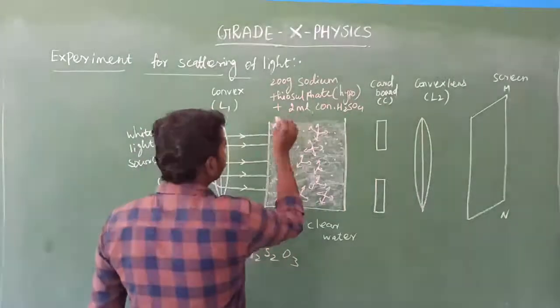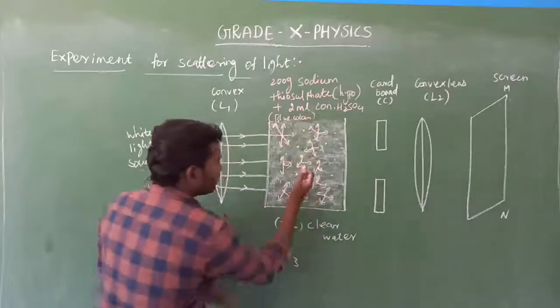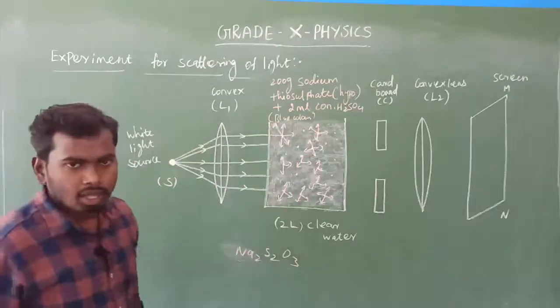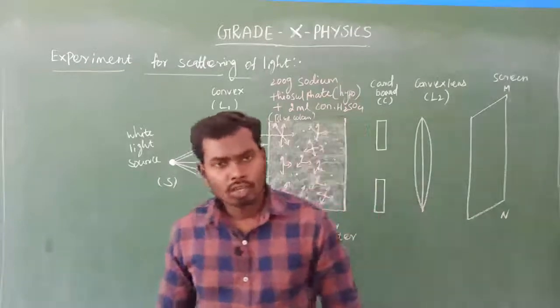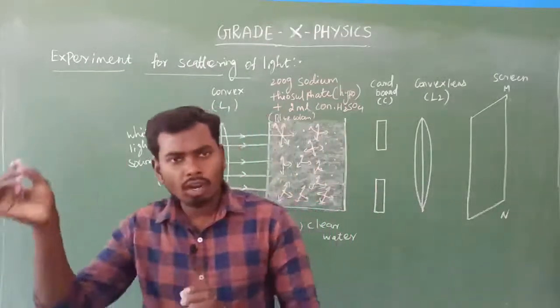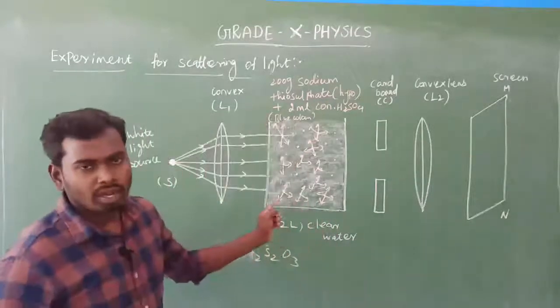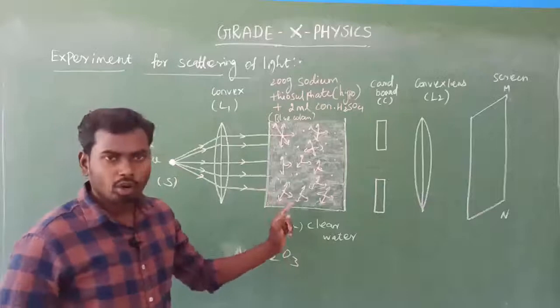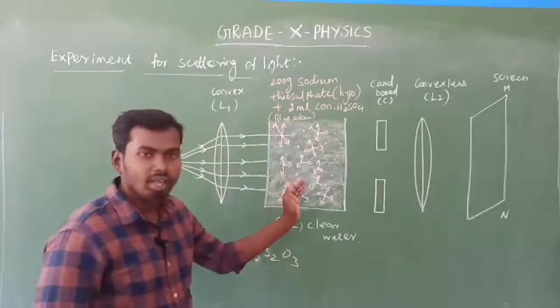So here there will be blue color light. I'll write here, you notice that? Blue color light. Here, blue color light. So you may ask me, why, sir, will there be blue color lights? If the smaller wavelength visible spectrum gets scattered first, there will be only violet color, sir. Violet color and indigo color should be visible, sir. But why, instead of those colors, is only blue color visible, sir?